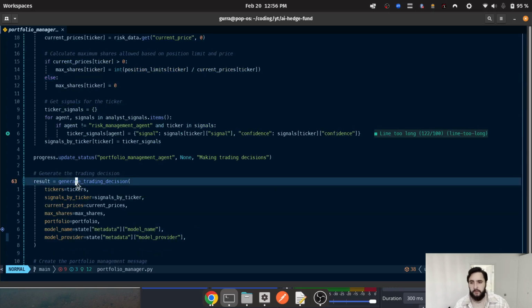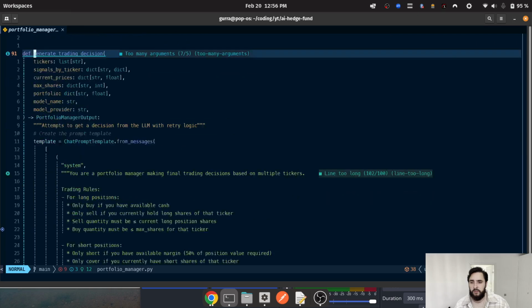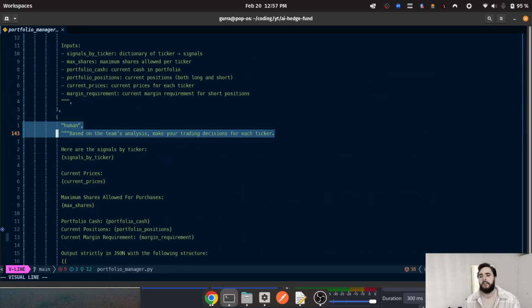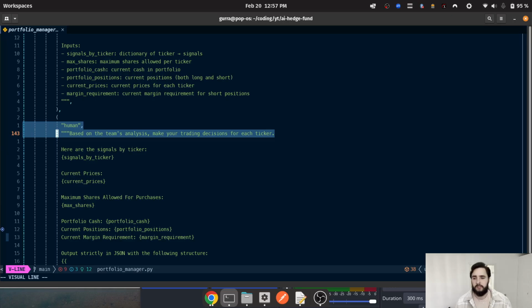And so here we have the final generate trading decision, and here you can see the rules. Basically, you're telling the LLM to pretend that it has a team, and based on the team's analysis, so Warren Buffett or whatever agents you chose, make a trading decision, taking into account also the holdings that you have. There's a lot of moving parts here. It can take into account your entire portfolio, what you already have, and how much cash you have. You can dynamically select what your team will be. This is all very cool stuff, and I think you can learn a lot from this.